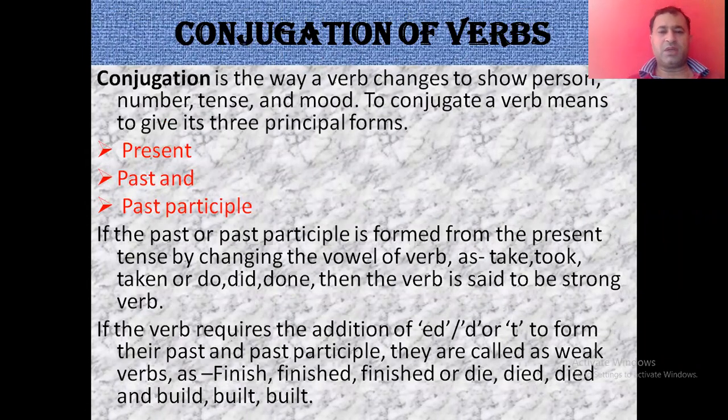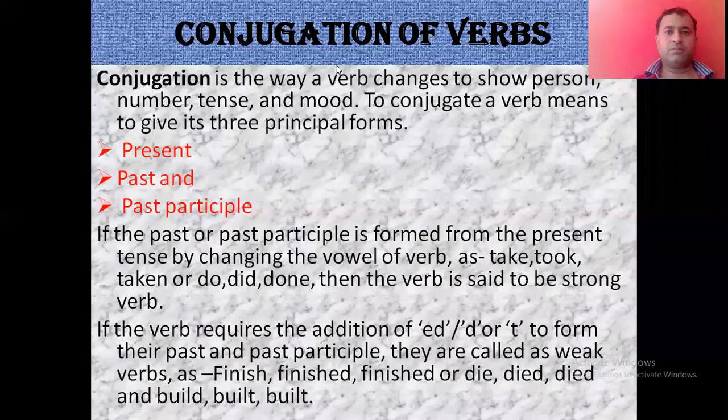It is also one of the important topics of the verb. Conjugation is the way a verb changes to show person, number, tense, and mood. To conjugate a verb means to give its three principal forms. Conjugating a verb essentially means altering it into different forms to provide the context. If we regard verb as the action part of speech, then conjugation alters the verb to tell us who is doing the action and when this action takes place.